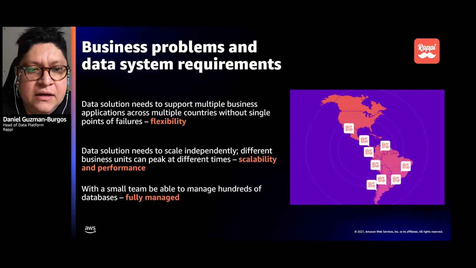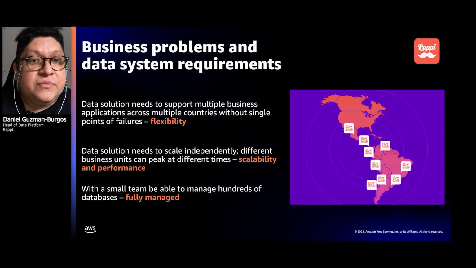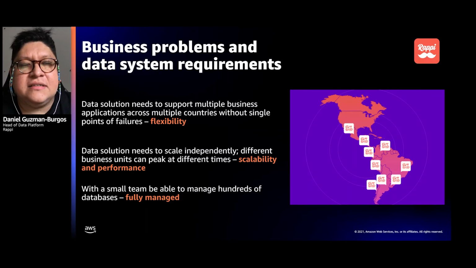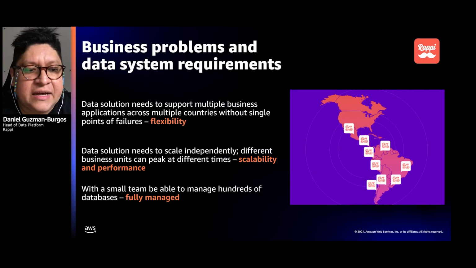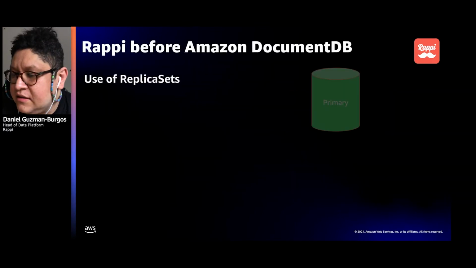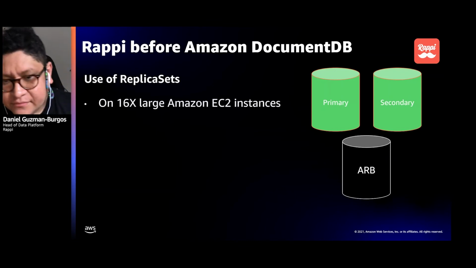We cannot be the one that slows the growth, right? So that being said, it's worth mentioning that with a small team, back in the day, we had to be able to manage hundreds of databases on different storage types, not only document databases, but relational databases, and also graph databases.